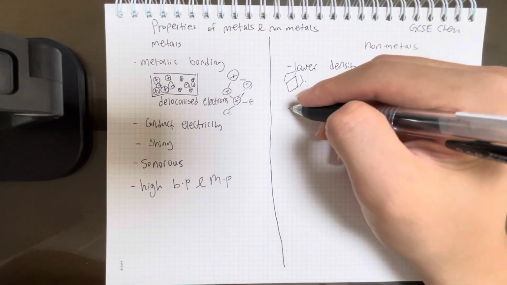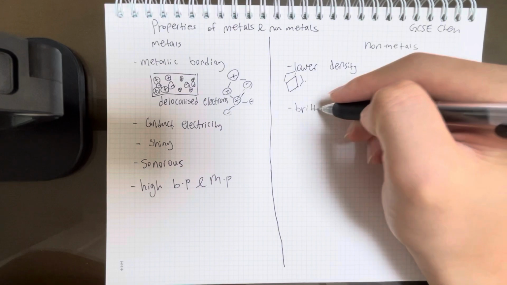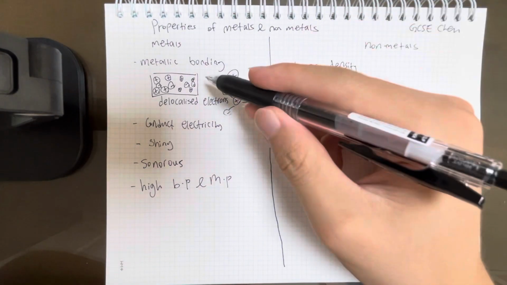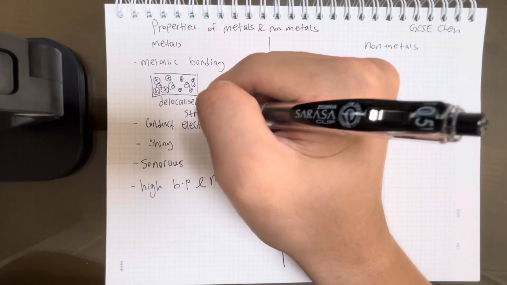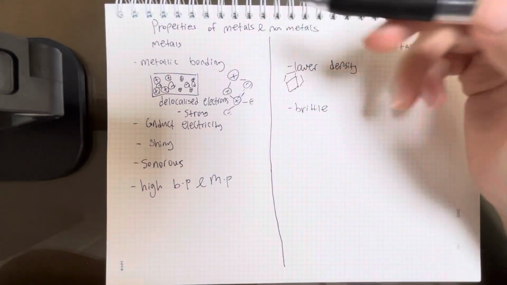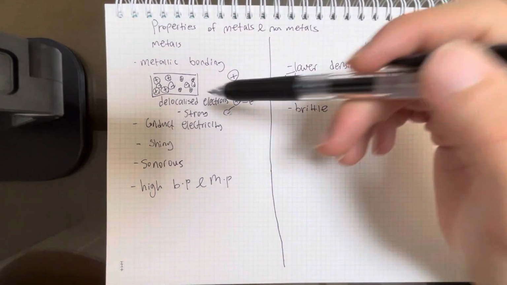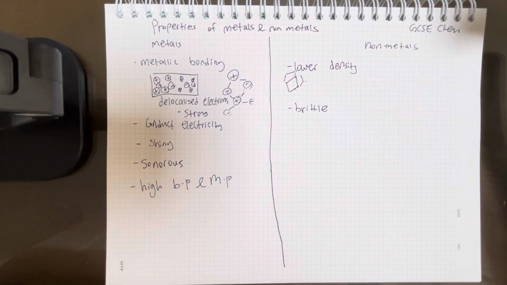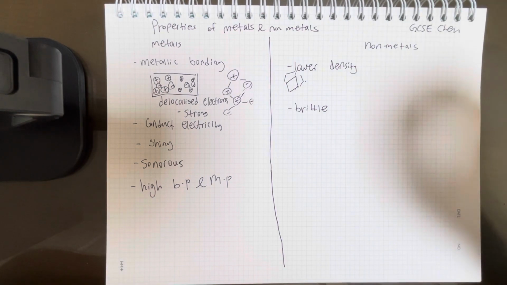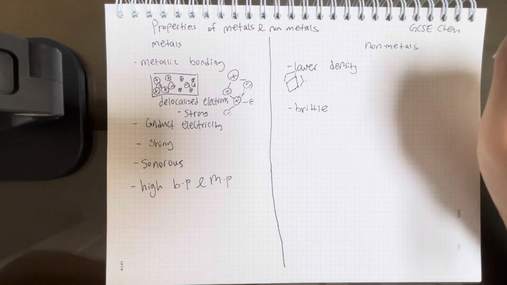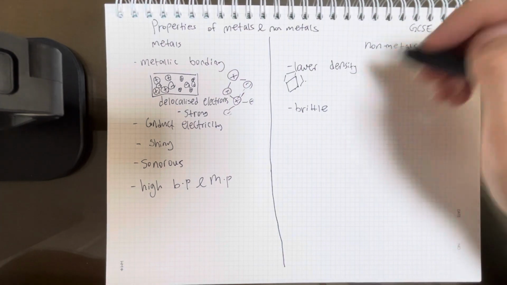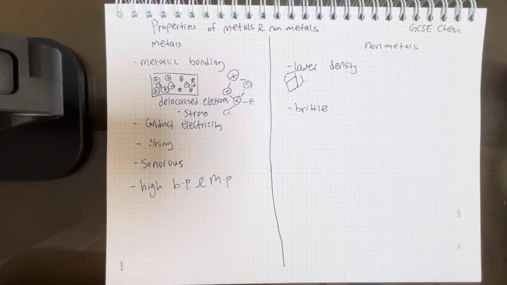And nonmetals are also brittle. Whilst metals are strong, nonmetals are brittle. You might not know what the word brittle means, but it's basically the opposite of strong. So it breaks easily. An easy way to think about this is how the tip of your pencil is made out of carbon. Well, your tip can break if you put a little bit of pressure on it. So nonmetals can break really easily, so they're quite brittle.